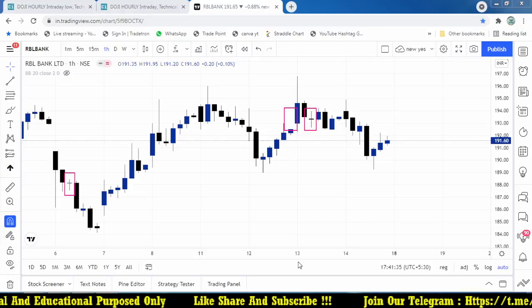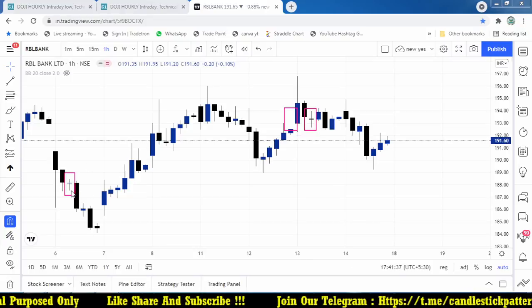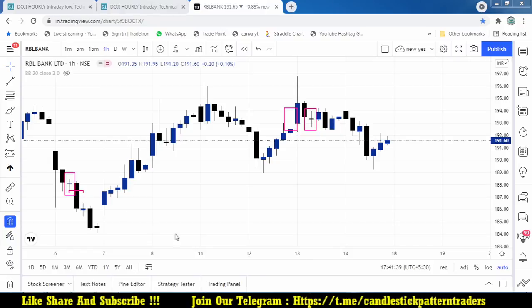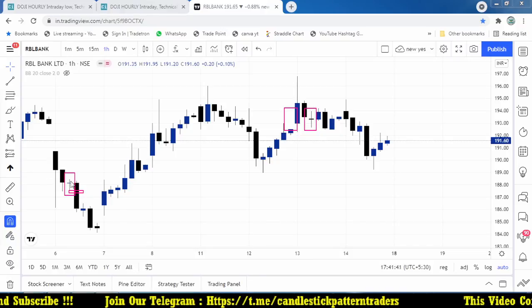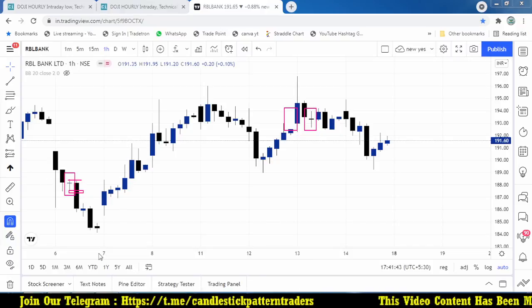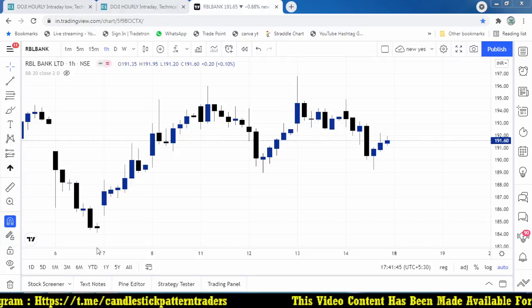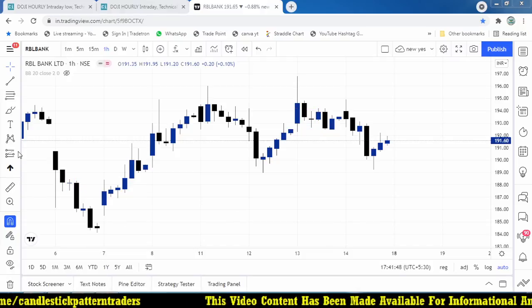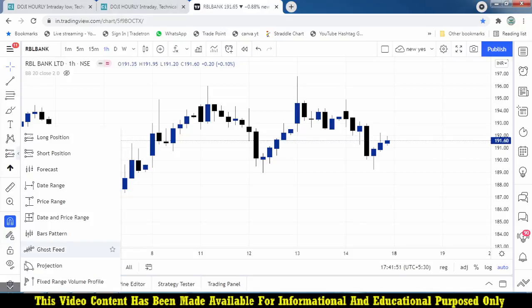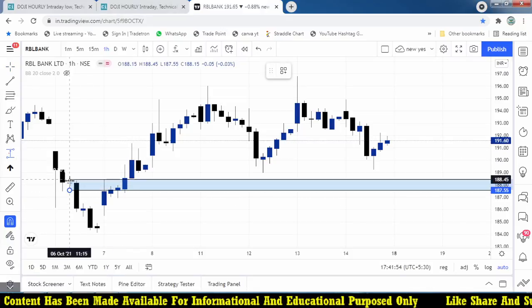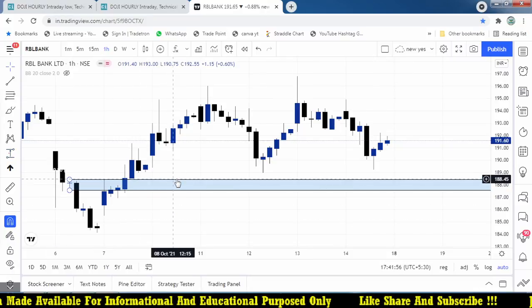So how are we going to make the trade? Whenever it breaks below the low, we are going to take the trade, and when it breaks above the high, we are going to make a trade. For example, this Doji candle, based on this Doji candle, how am I going to trade? It is intraday. So what is the risk for my trade?